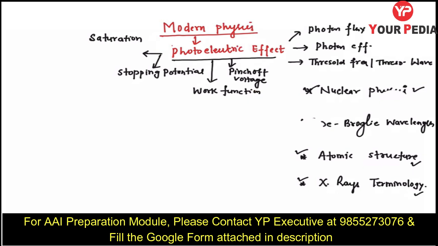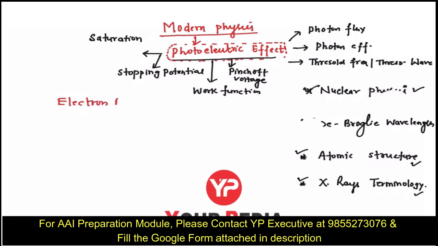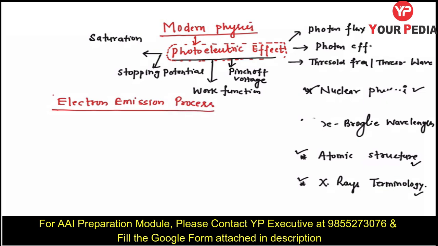See, the photoelectric effect is basically an electron emission process. Electron emission process means we are providing some methods or techniques by which we can eject or remove electrons from the metal surface. We know that in metals there are free electrons which are loosely bonded to the nucleus as compared to non-metals. So it is relatively easy to remove an electron from a metal surface as compared to a non-metal surface. But what are the various techniques by which we can remove or eject those electrons?